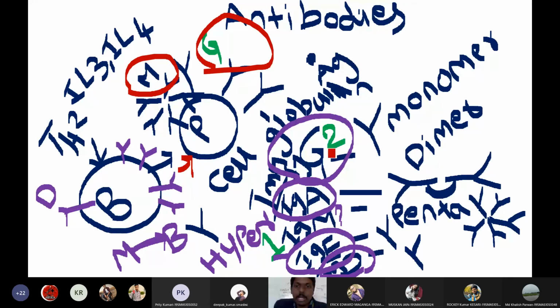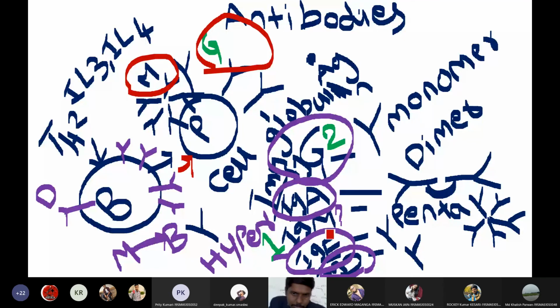IgG antibodies are the most abundant antibodies in our body. 80% of antibodies in our body are IgG antibodies, and these are the only antibodies that can bypass the placental barrier from the mother to the baby. Whereas IgA antibodies are present in the body secretions such as breast milk or tears or vitreous humor.